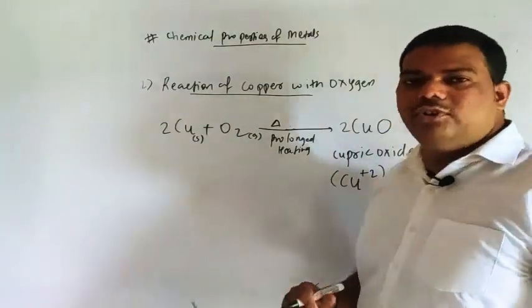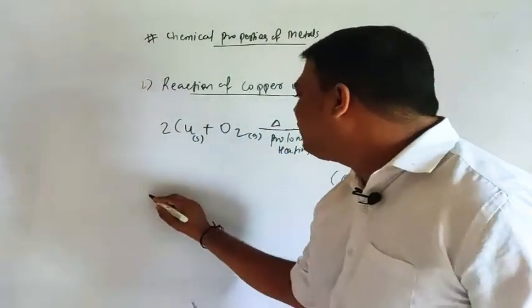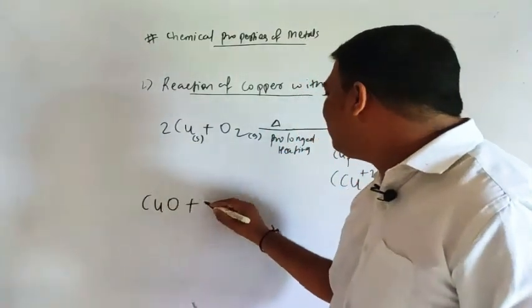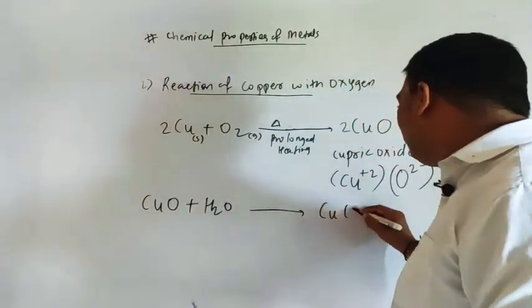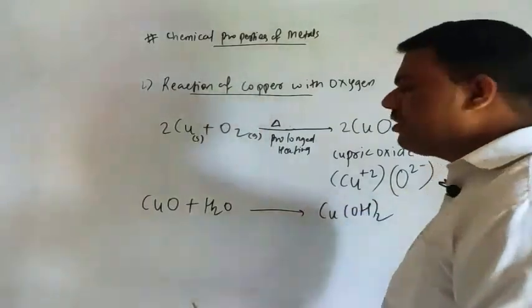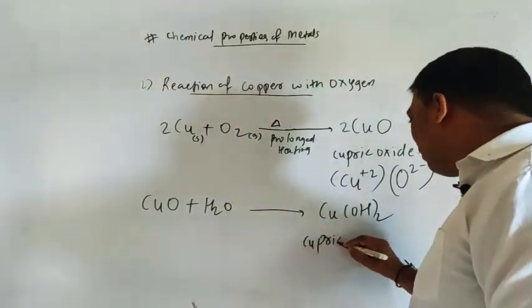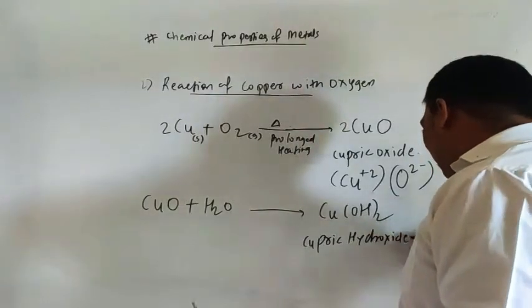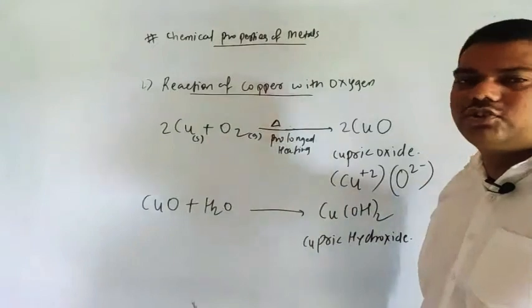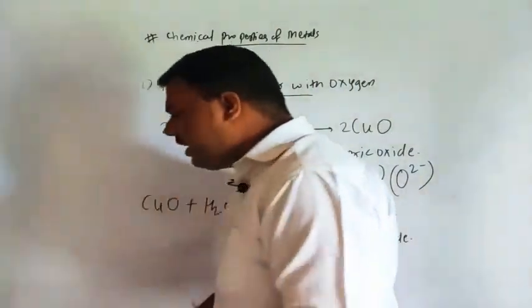Okay. Suppose you are thinking about preparing a base, so just simply CuO plus H2O, what will you get? You will get Cu(OH)2. So what is the name of this? Cupric hydroxide. Cupric hydroxide you will get. Understood? So like that, simple reactions are there.